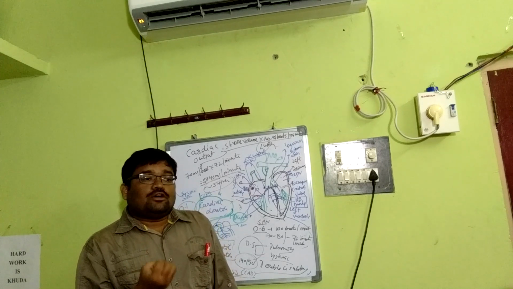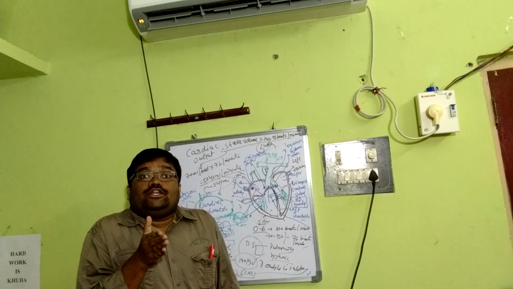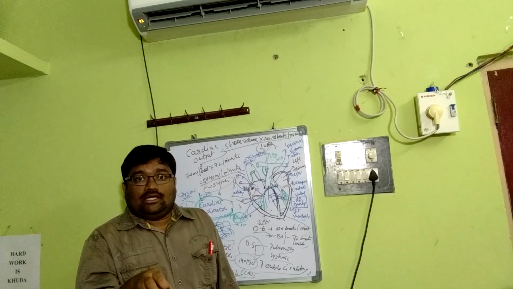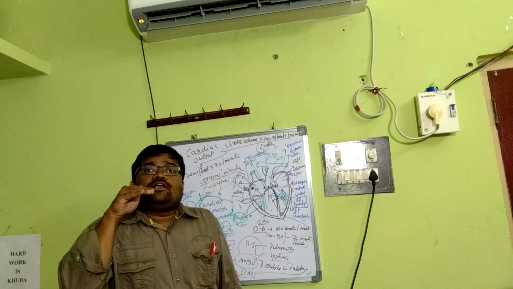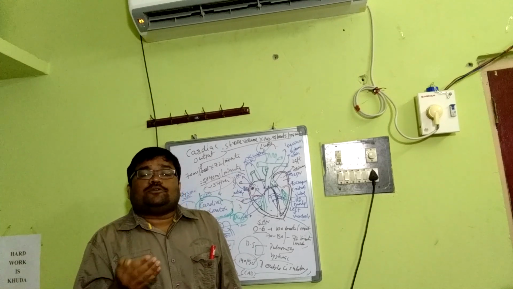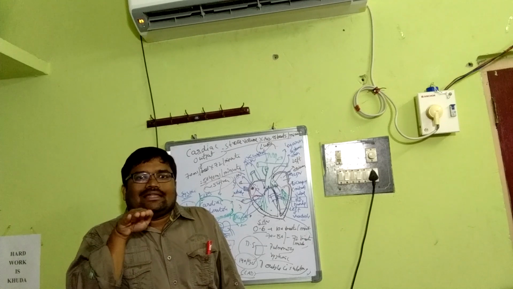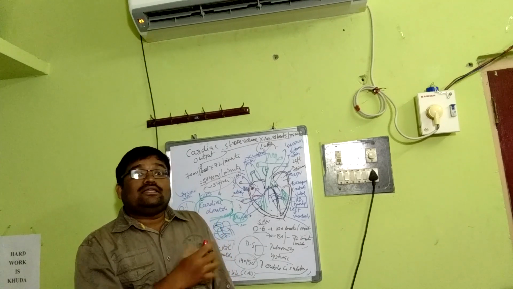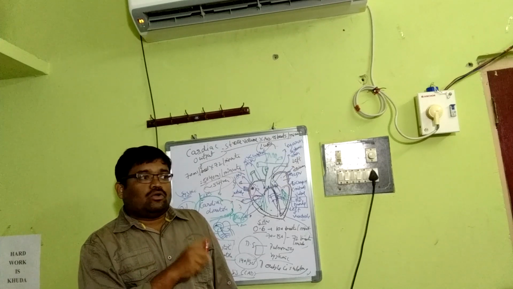Because of the accumulation of fat, cholesterol, calcium and fibrous tissue, the lumen of the coronary artery narrows down, and it reduces the amount of blood that is supposed to be pumped to the wall of the heart. That means the rate of blood flow has been reduced. This accumulation is called atherosclerosis. That is coronary artery disease.